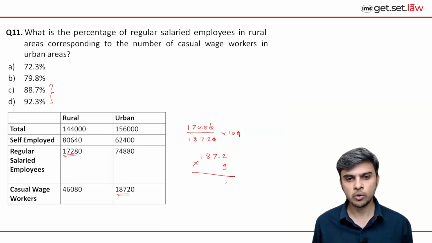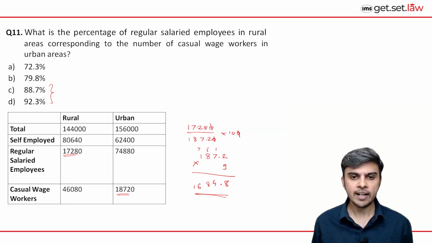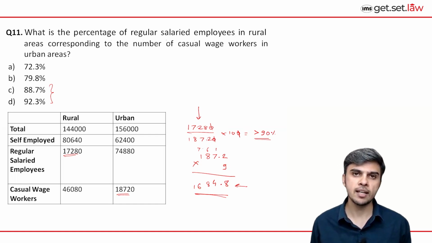If I do this calculation, 187.2 into 9 comes out to be 1684.8. Now this numerator is greater than this value. It means 1728 divided by 187.2 is greater than 9. So greater than 9 multiplied by 10 should be greater than 90%. Greater than 90%, we have only one option, that is option D. This is how we can approach this question smartly without doing the exact calculation. Approximately also we can get the answer. So correct answer is option D.